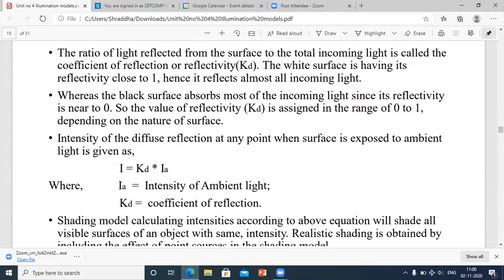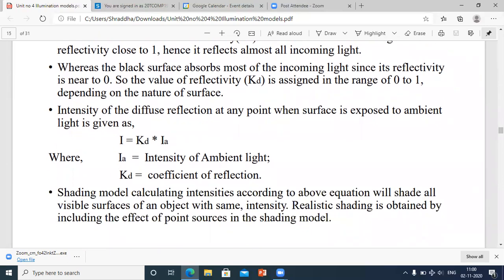Here IA is nothing but the intensity of ambient light, which we have seen in the ambient light section. And KD is the coefficient of reflection, or the percentage of light that is reflected by any particular object. This means KD is also called the coefficient of reflection.